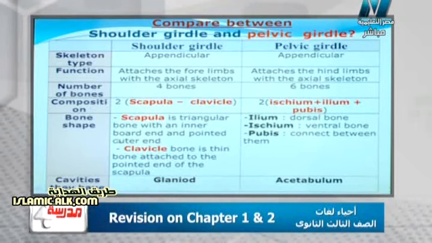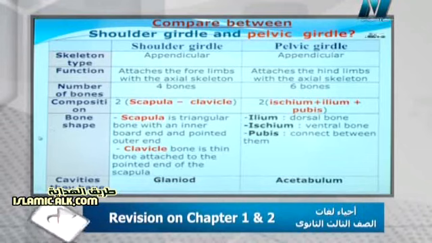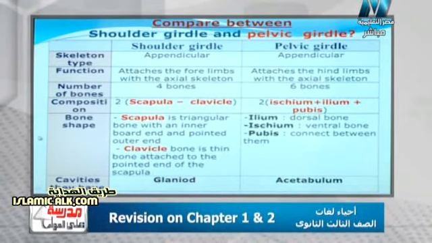The clavicle bone is the thin bone attached to the pointed end of the scapula. But when we come to the bones, or the shape of bones in the pelvic girdle, the ilium is the dorsal bone, the ischium is the ventral bone, and the pubis connects between them.